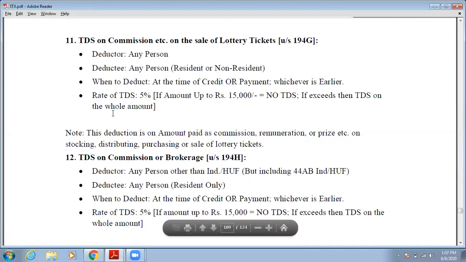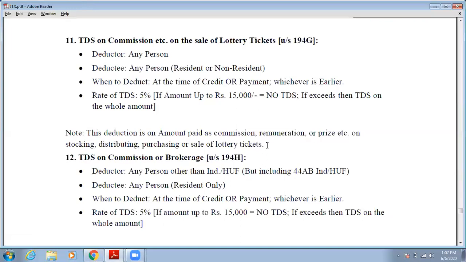Now there is a note. This deduction is on the amount paid as commission, remuneration, or prize, etc. on stocking, distributing, purchasing, or sale of lottery tickets. So this tax deduction will be charged on the amount which you paid as commission or remuneration or prize, etc.